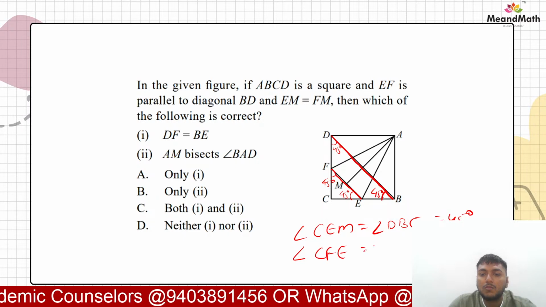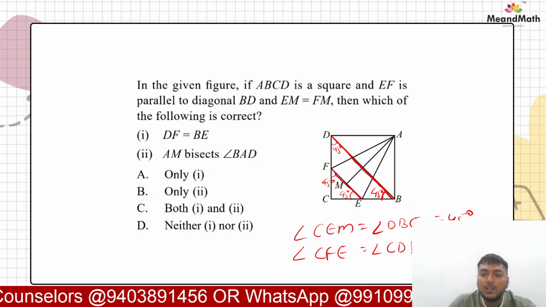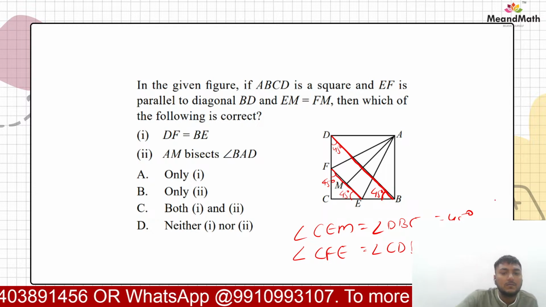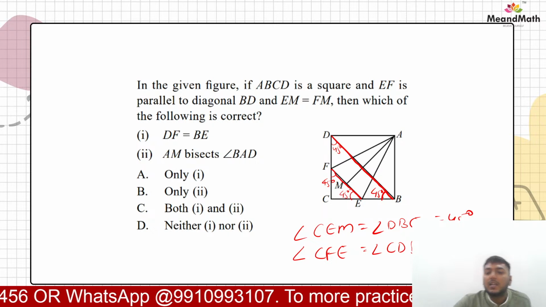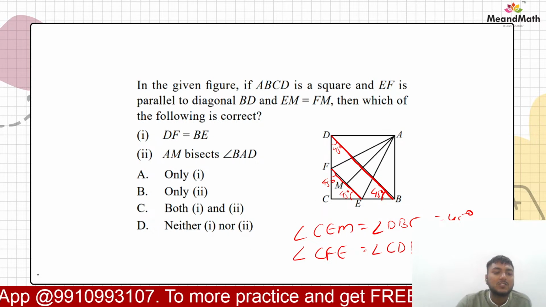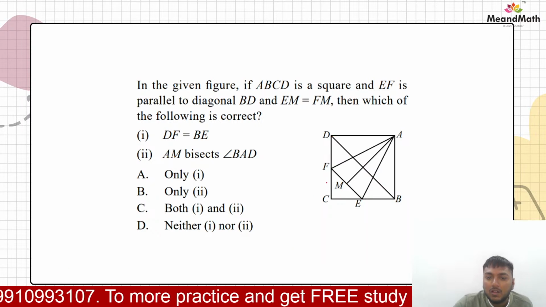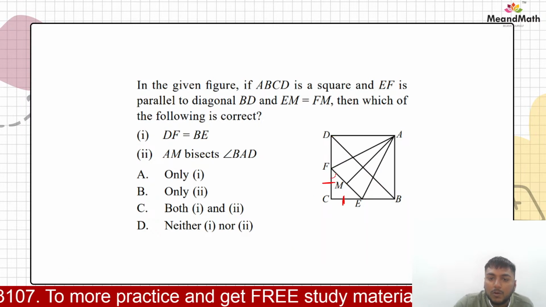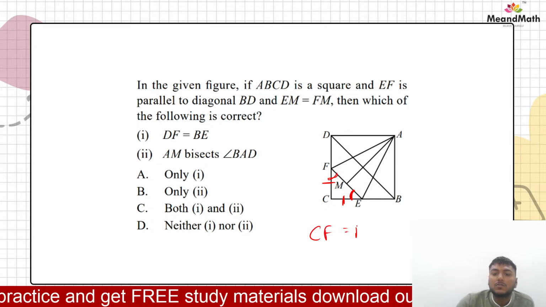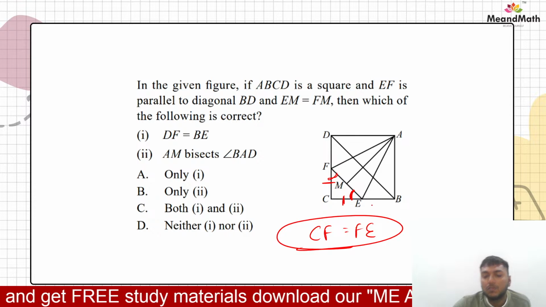Similarly, angle CFE would be equal to angle CDB. That is equal to 45. Corresponding angles हो गया, right? So now what we can say is that the sides opposite to equal angles are equal, yes or no? The sides opposite to equal angles are equal. So this side and this side would be equal because these two are 45. CF is equal to FE.